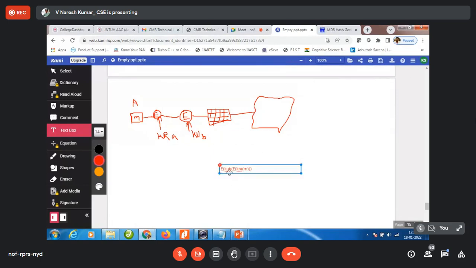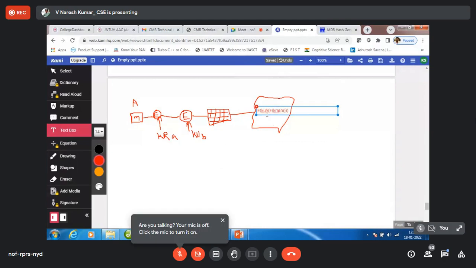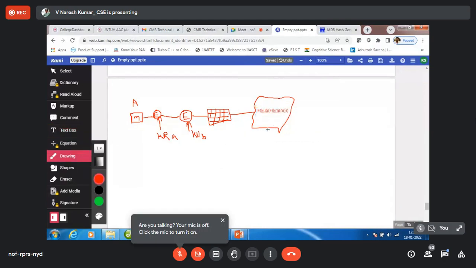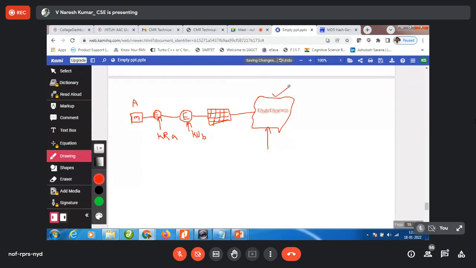Okay, so now here the attacker, when it gets this, if any opponent is accessing it, let us try to understand. To decrypt this, what he needs is the private key of B. Does anyone know the private key of B? No, only B. So it is secured. Now it is secured or not? Yes, sir, it's okay.